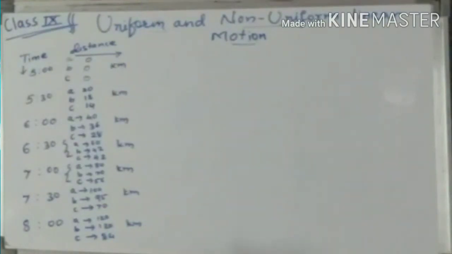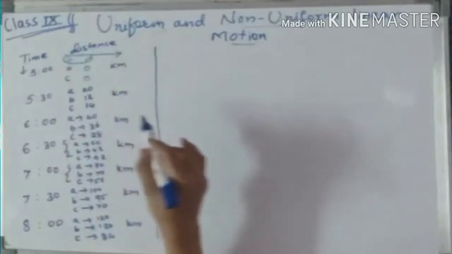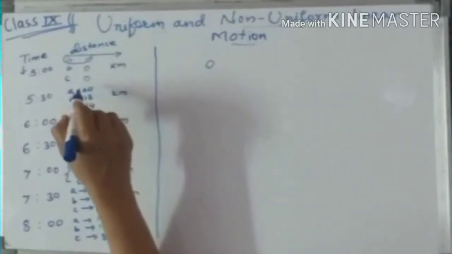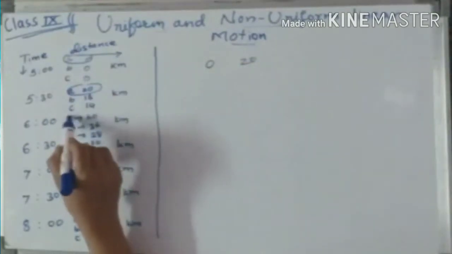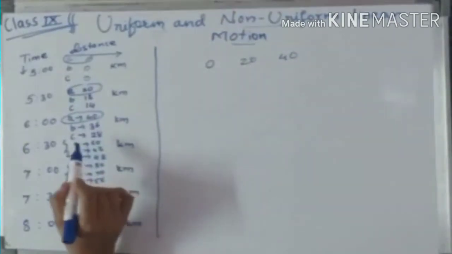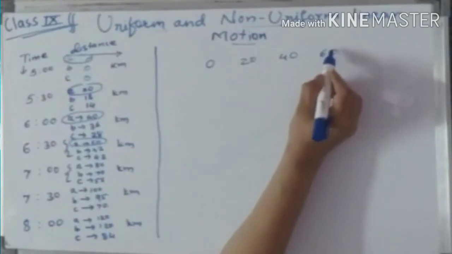So dear friends, from the given data, we observe that at the initial position, Amar is at 0. Then he reaches 20 kilometers. In the third position, he is at 40 kilometers. In the fourth position, he is at 60 kilometers.